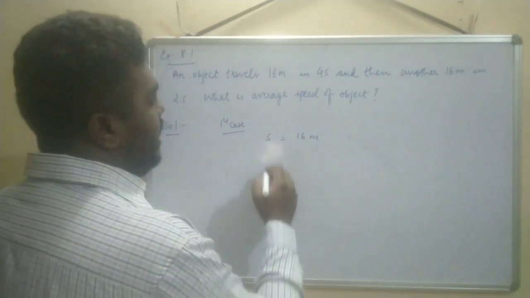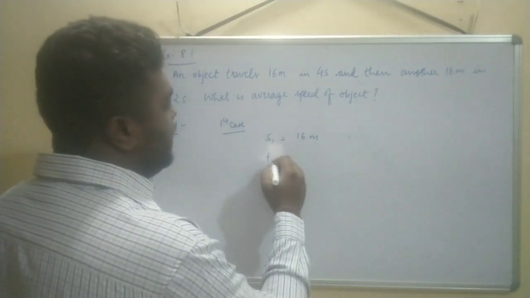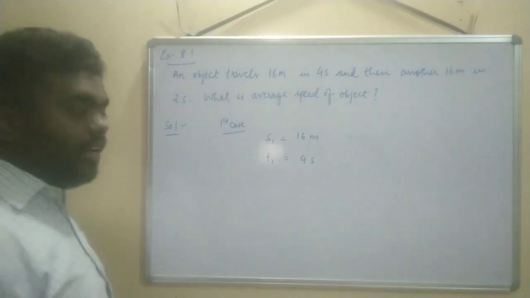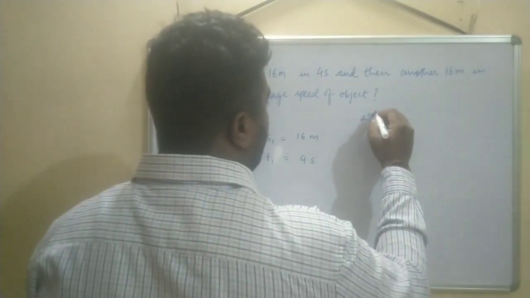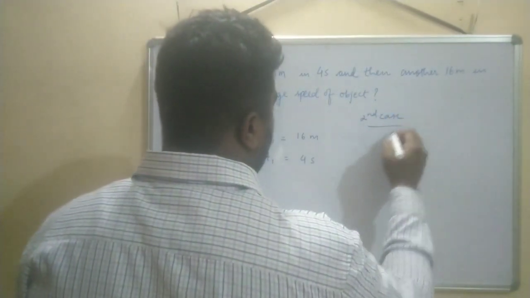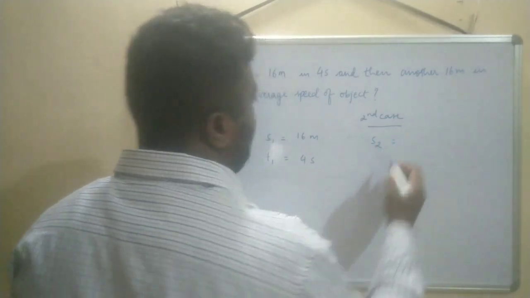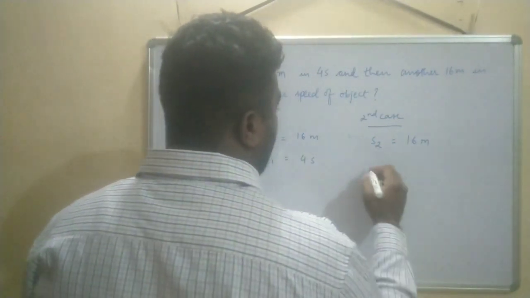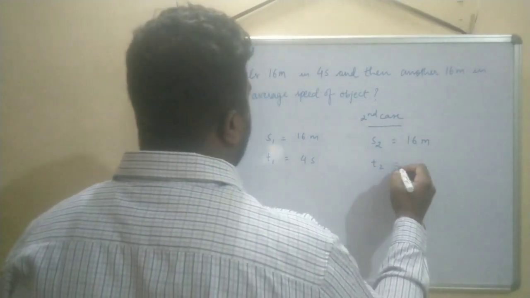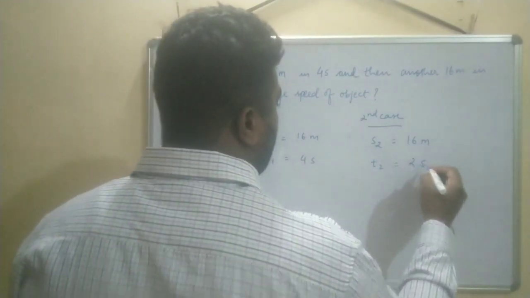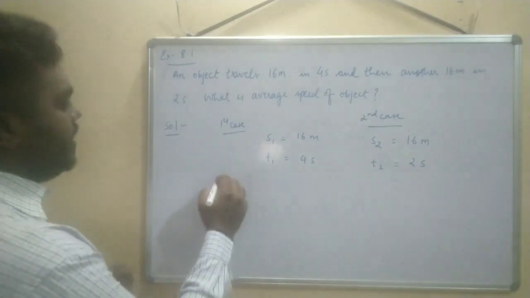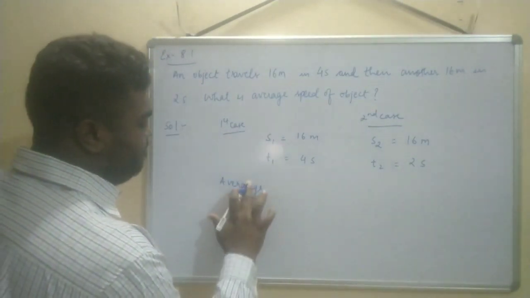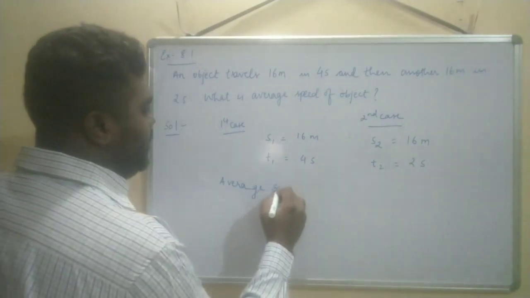16 meters, and the time taken I am writing as t1, which is 4 seconds. And in the second case, distance s2 I am taking now. The distance is 16 meters and the time taken I am taking as t2, which is 2 seconds. Now we need to calculate the average speed.